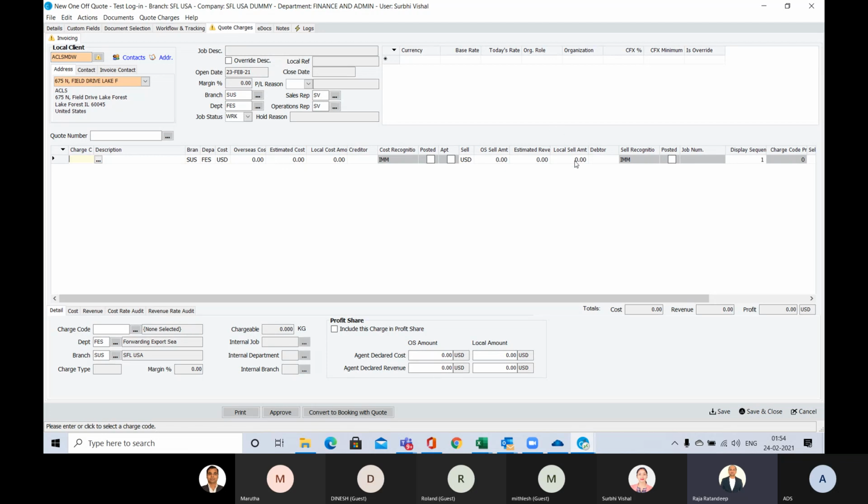That is the sell. So in fact, before quoting, you can know the GP of your shipment, how much profit margin you are earning from this. Is it clear for everyone?